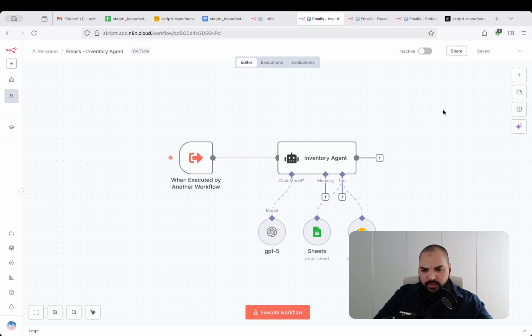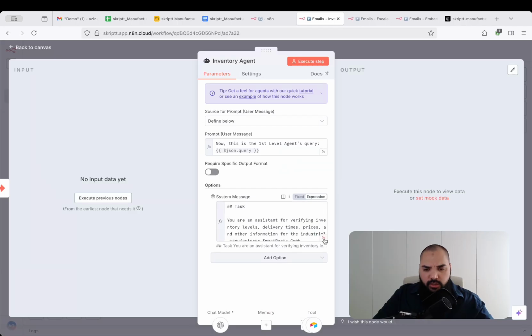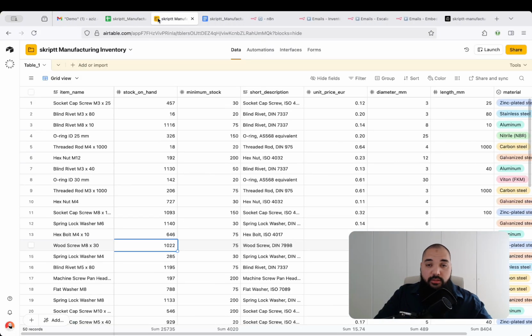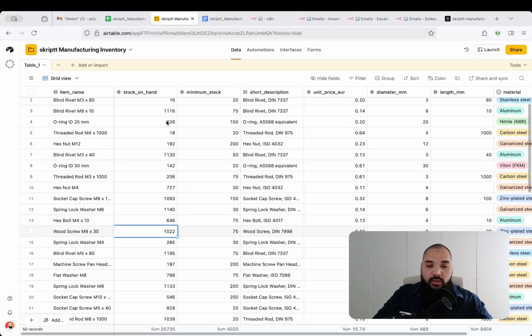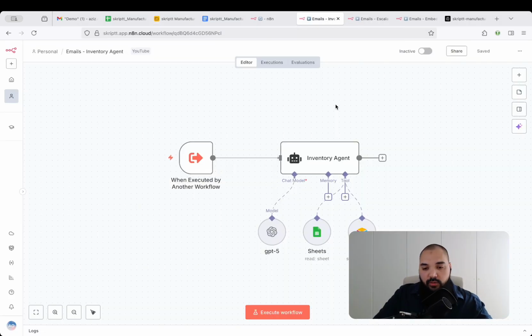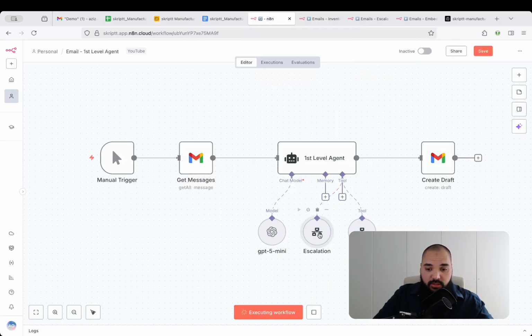And then, as you can see, it's also extremely simple. We have the inventory agent itself, and we also have a system message here, which is also quite simple. Then we have another user prompt, very quick and very short. And then this agent will be able to connect to different databases, right? We have chosen the Sheets and the Airtable tool. These are exactly those which will give the agent the ability to look for a specific product within those database tables, right? And this is already what's happening in the background. Now, we're also going to take a look into the escalations agent, which is the second agent here.